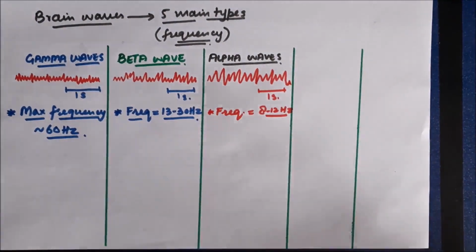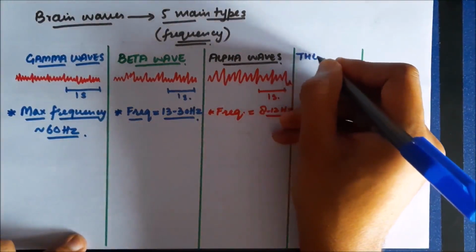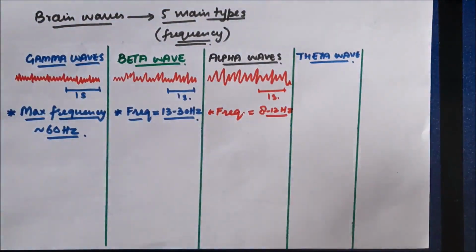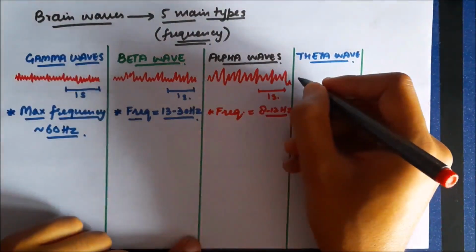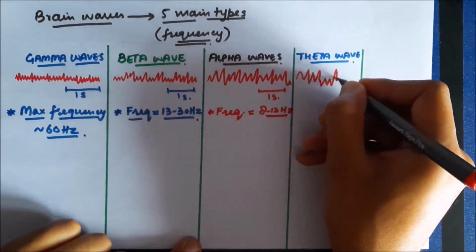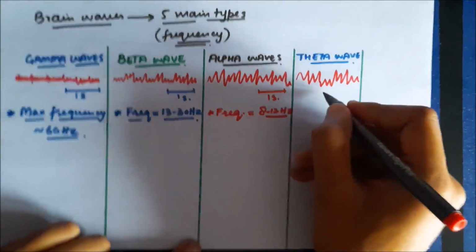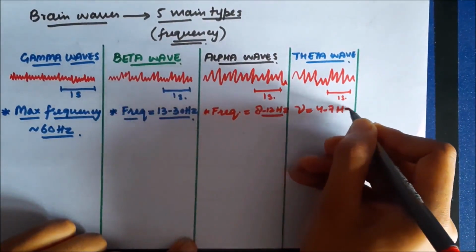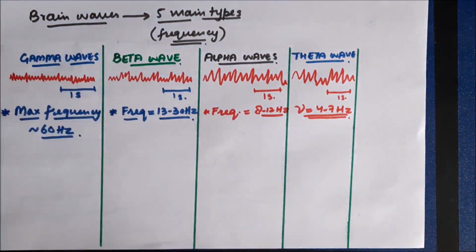The next type of wave that we are going to discuss is the theta wave. Now, first of all, let me try to draw the theta waves. So this is how a theta wave would typically appear in an EEG. In this diagram, frequency appears to be similar to alpha waves, but it's less as compared to alpha waves. It's only 4 to 7 hertz.